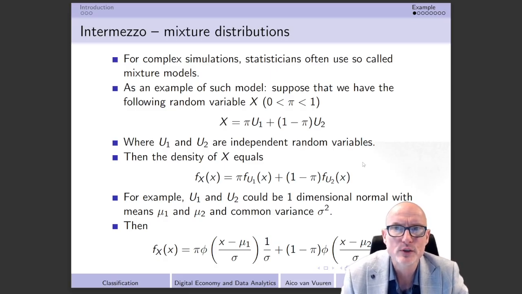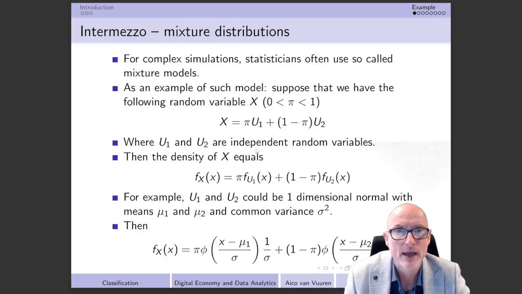In order to introduce them, I would like to say that for complex simulations, statisticians often use so-called mixture models. As an example of such a model, suppose that we have the following random variable. We are going to denote it by x, and for a pi in between 0 and 1 we define x is equal to pi times u1 plus 1 minus pi times u2, where u1 and u2 are independent random variables. We should realize that this is just a definition of this x.